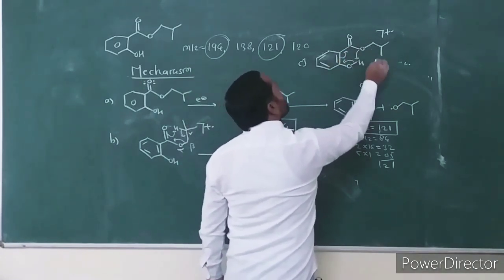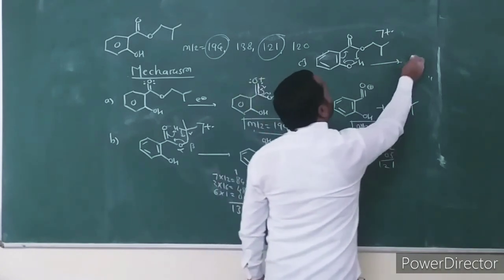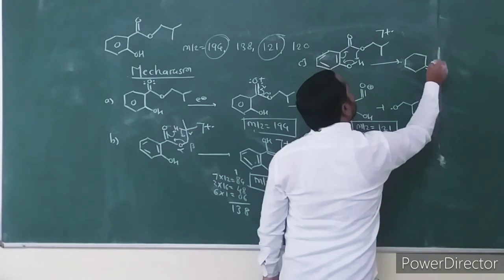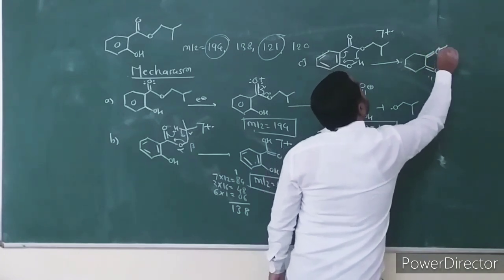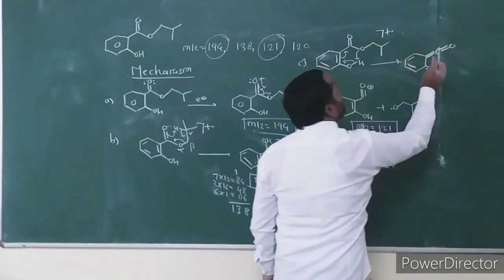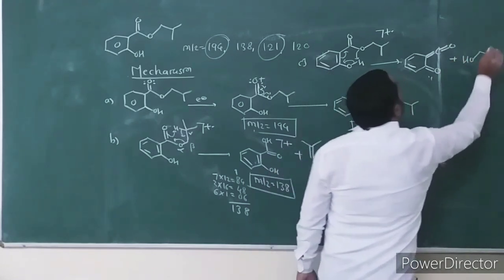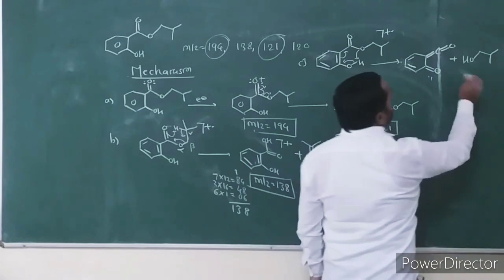Then it undergoes ortho effect fragmentation, with the loss of this alcohol.